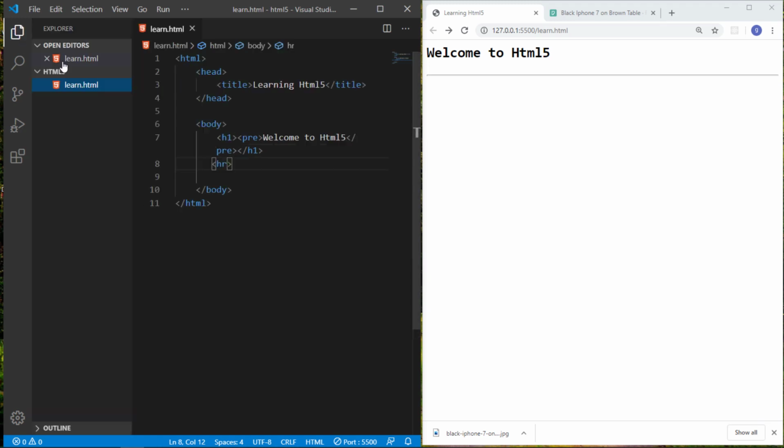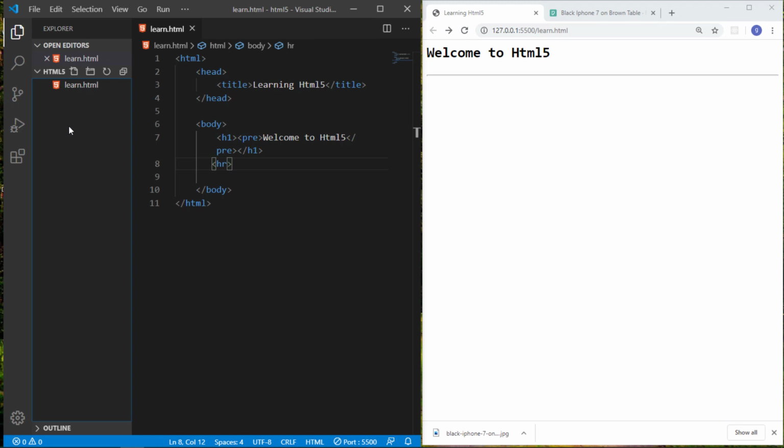Okay, and in this same folder HTML5, I create another folder to put the images here. And if you find it difficult, you just put your image in this folder.